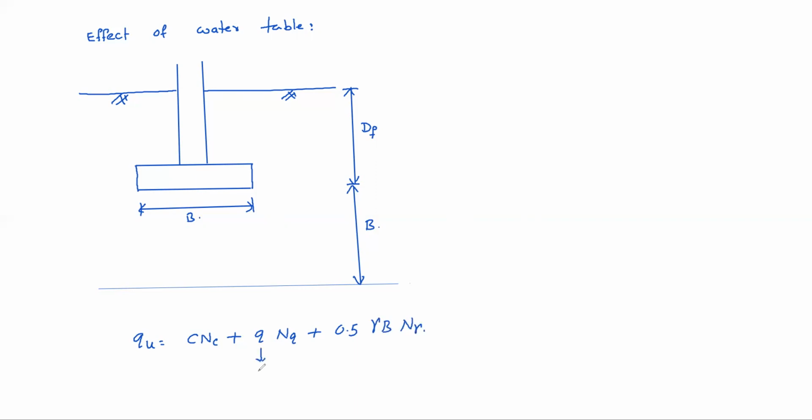This q is basically effective weight of Df depth of soil. Effective weight of Df depth of soil. Okay. Gamma B, this gamma B term represents effective weight of B depth soil. Okay. So accordingly, here the assumption is basically directly if you can take effective weights, not a problem. Otherwise, correction factor can be multiplied.